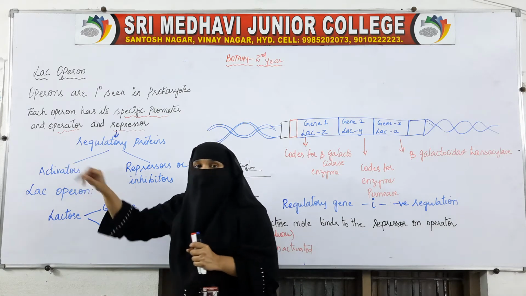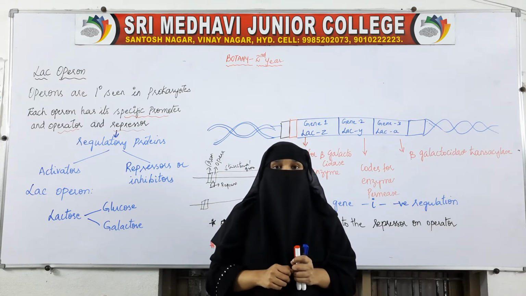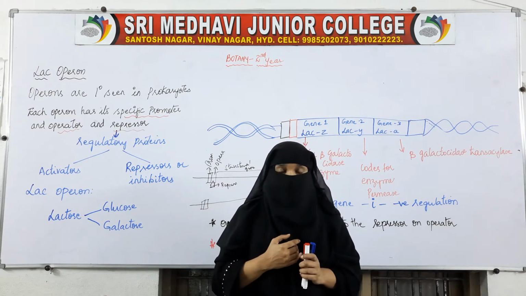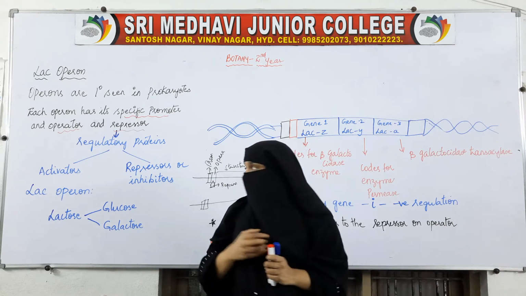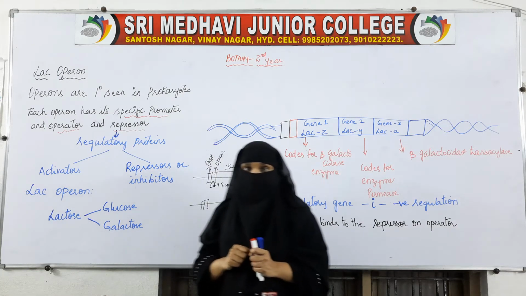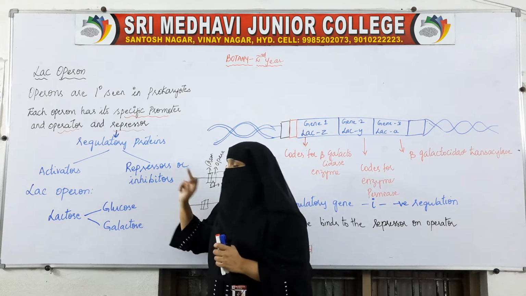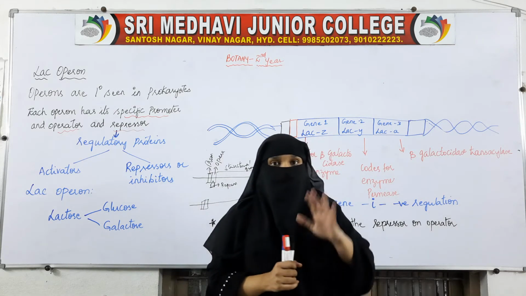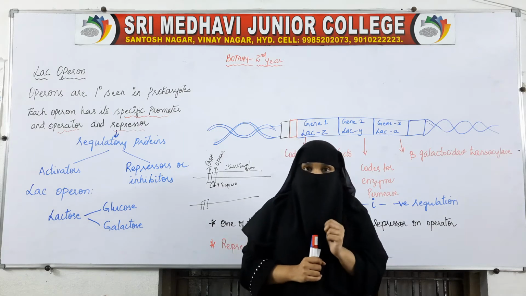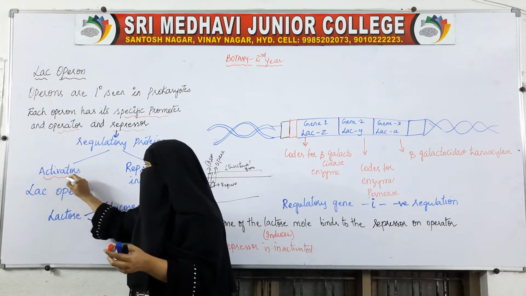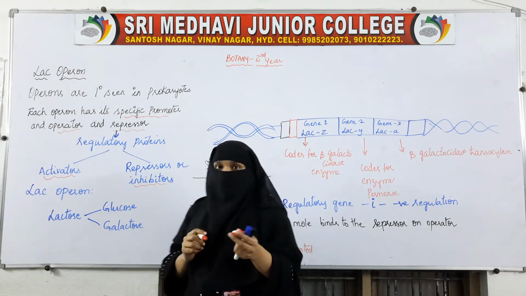Activators are the proteins which help in the activation or synthesis of proteins. The next one is repressors or inhibitors. So regulatory proteins are of two types: activator and inhibitor.